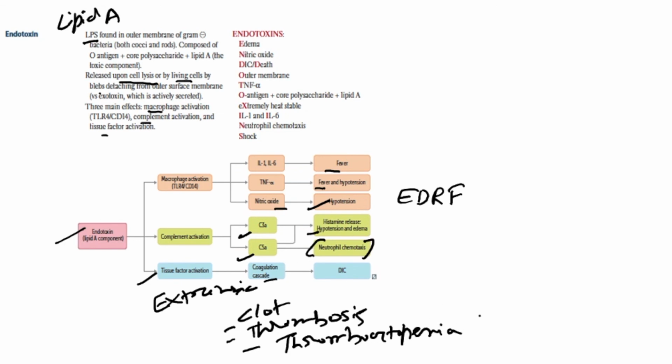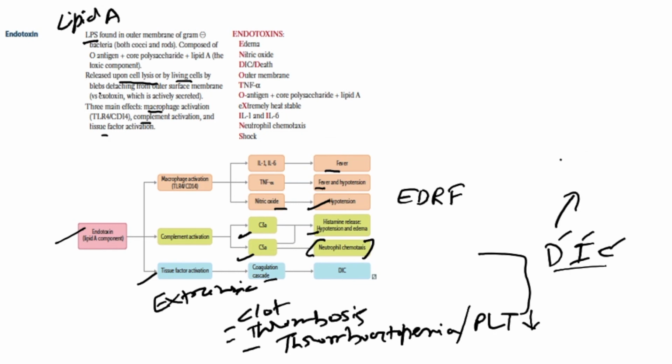Platelet count decreases, that is thrombocytopenia, and all this leads to consumptive coagulopathy, which is known as DIC, disseminated intravascular coagulation. Disseminated means it is spreading in nature, intravascular coagulation, and that leads to a life threatening condition. Okay, life threatening condition, that is, it can lead to death.